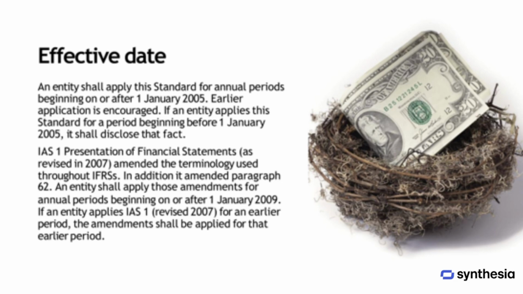An entity is required to apply this standard for annual periods starting on or after January 1, 2005, with earlier application being encouraged. If the entity applies this standard for a period beginning before January 1, 2005, it must disclose that fact. In addition, IAS 1 Presentation of Financial Statements, as revised in 2007, updated the terminology used throughout IFRSs and amended paragraph 62. These amendments should be applied for annual periods starting on or after January 1, 2009. If an entity applies the revised IAS 1 for an earlier period, it must apply the amendments for that period as well.